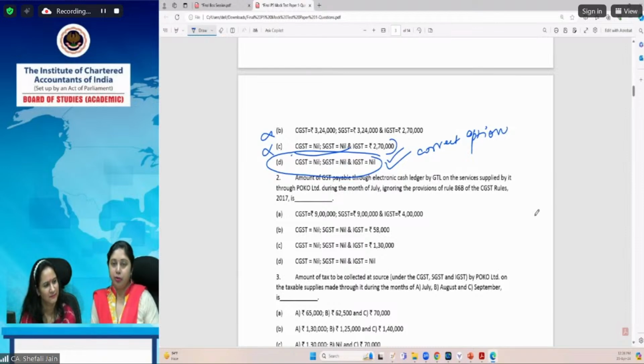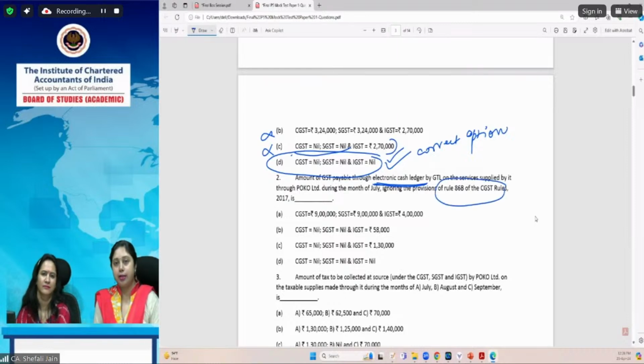Now, I would request all of you to give us the answers for the questions and start solving them with us. The second question says: amount of GST payable through electronic cash ledger, whatever amount GTL will pay through electronic cash ledger on the services supplied by it through POCO Limited during the month of July, ignoring the provisions of Rule 86B. Now, this is a relaxation which has been provided to us. Even if Rule 86B is invoked in this particular question, we can ignore its provisions.